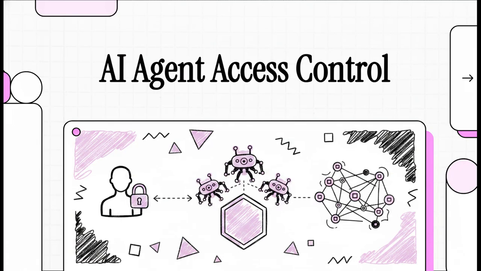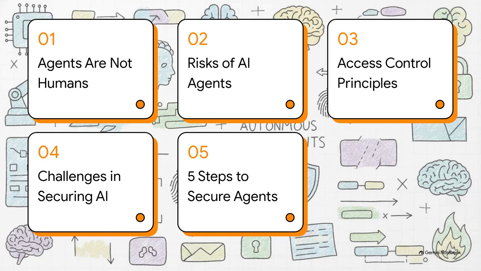Welcome to this explainer. Today we're looking at a massive architectural shift sweeping right through enterprise IT. Basically, we're moving from a world built entirely around human identity to one that must urgently secure autonomous machine identity, specifically AI agents. If you're experimenting with agents right now, let me tell you, the old static role tables are not going to save you. We need to talk about policy as code and how to build truly dynamic access controls. Okay, let's dive right in.